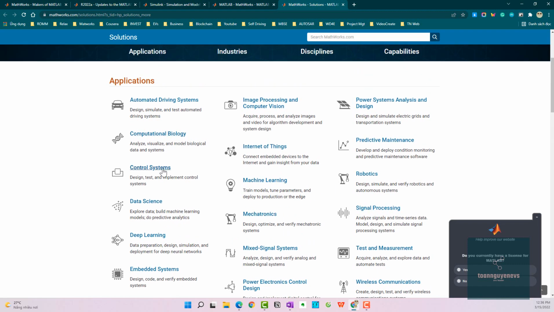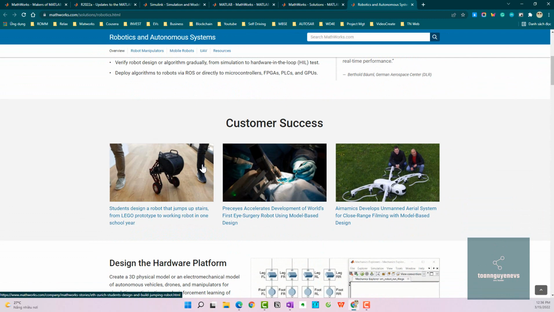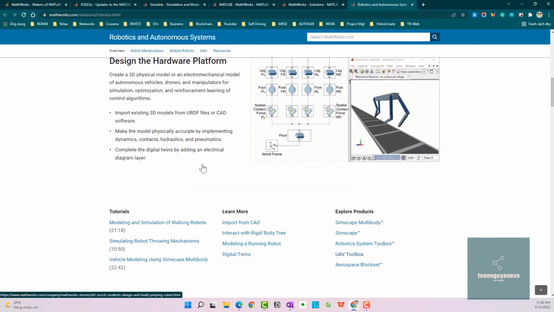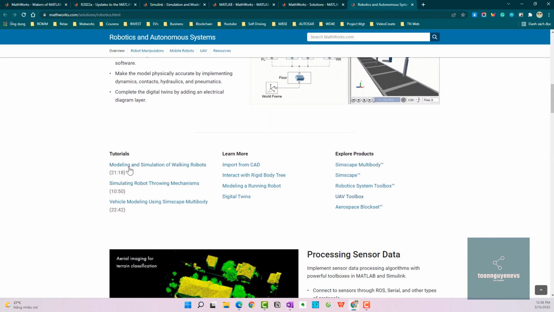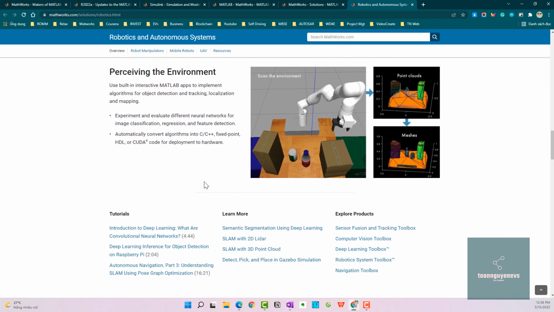If you want to focus on one of them, they provide a lot of documents for research and a free trial actually. They also have tutorials for beginners or advanced users. Of course, you can enjoy MATLAB and Simulink here. It's a large amount of knowledge.